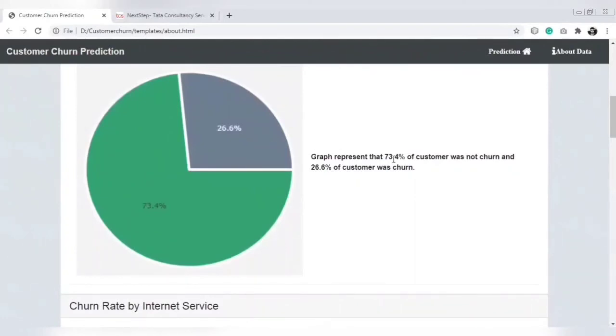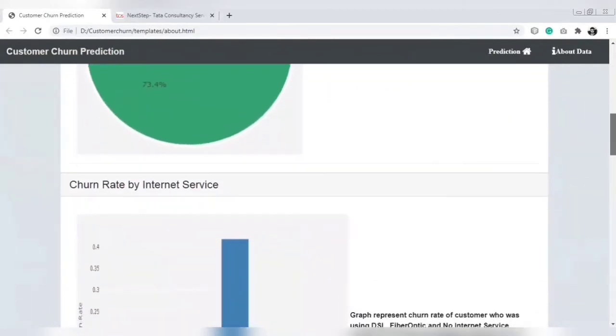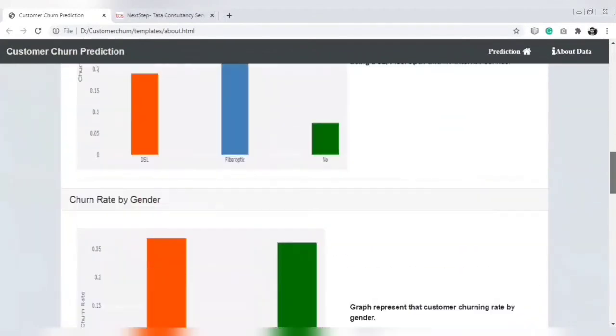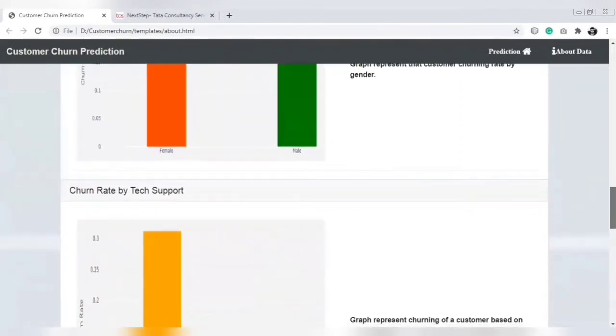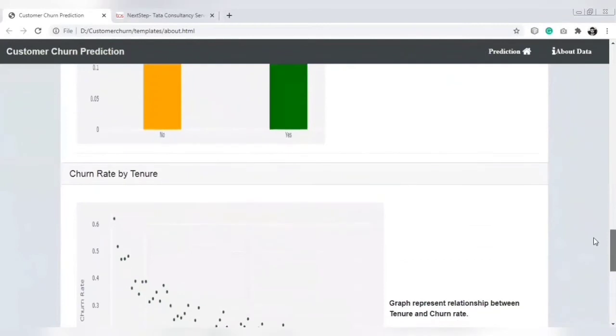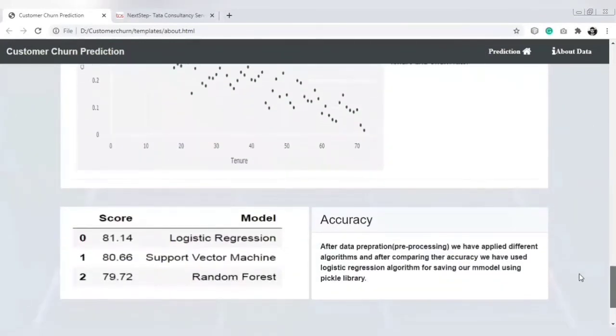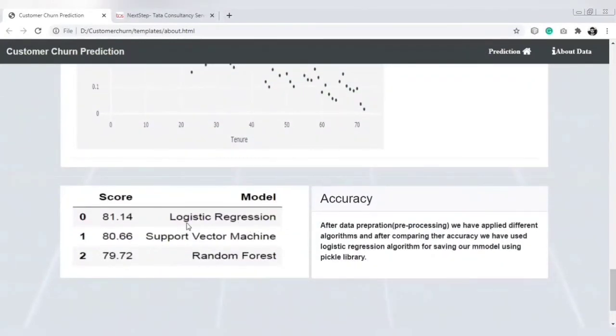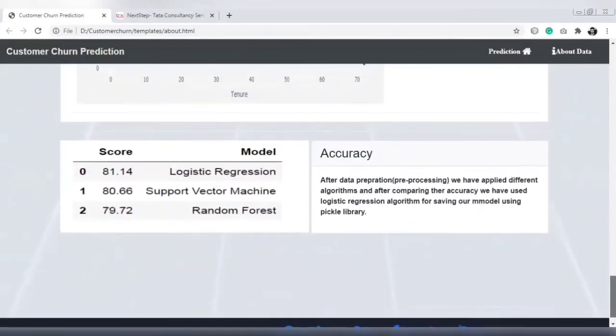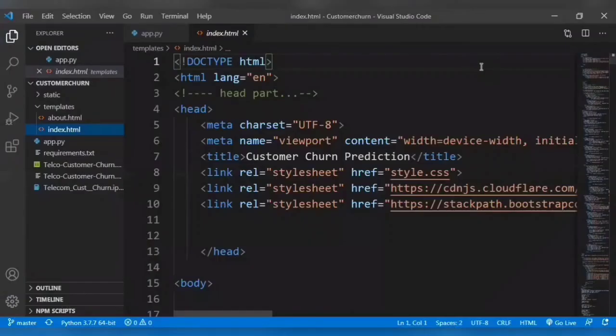The graph represents that 73.4% of customers did not churn and 26% did churn, and similarly the churn rate by internet services, churn rate by gender, churn rate by tech support, churn rate by tenure. And in the last we have shown that logistic regression is giving the highest score. So that's why we have used logistic regression for saving our model and for dumping the model on the disk.